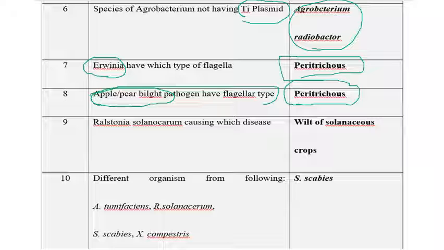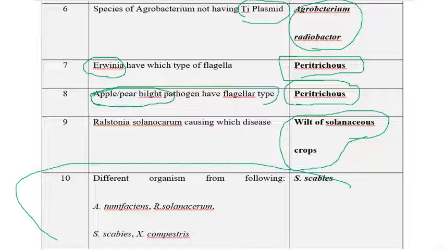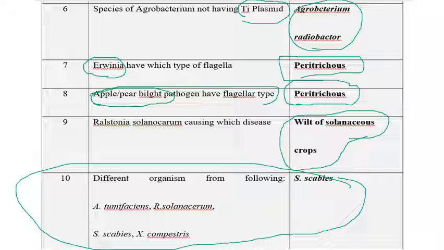The next one is Ralstonia solanacearum causing which disease? Wilt of solanaceous crops. Ralstonia solanacearum causes wilt of solanaceous crops. Actually, this question I don't understand what it exactly means. It lists different organisms: Agrobacterium tumefaciens, Ralstonia solanacearum, Streptomyces scabies, and Xanthomonas campestris. I don't understand what it exactly means. If you know, just please comment below.